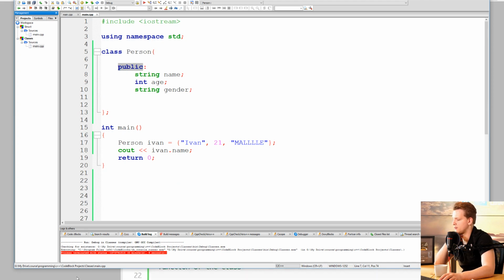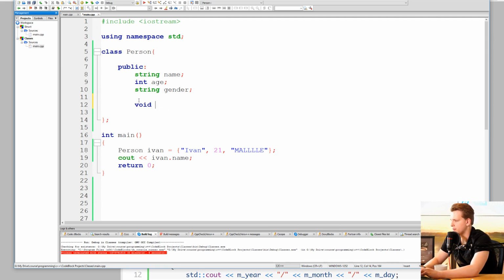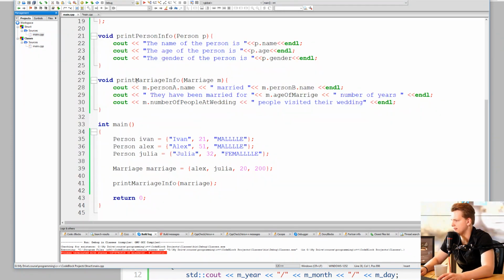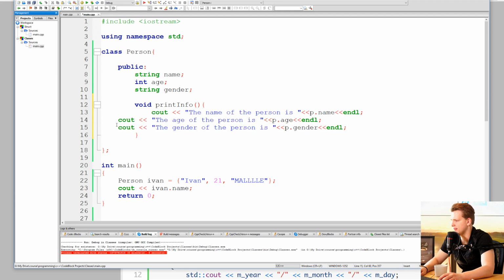However, this is where it starts getting interesting, because now we can actually add functions here. So for example, what we can do is that we can write void printInfo like this. And now what I can do is that I can do cout, and I can do basically this function we had right here, print person info. If I go back, I paste it here.